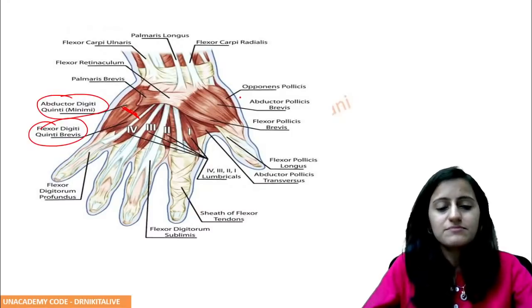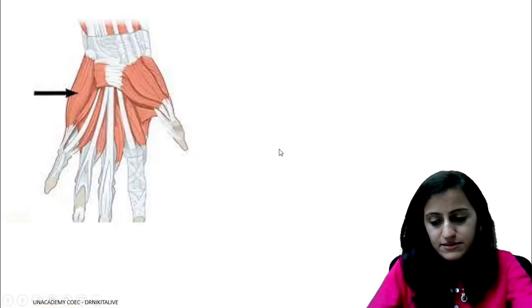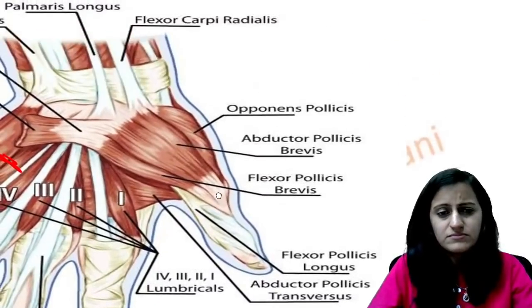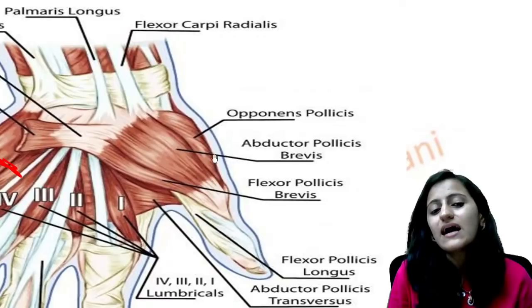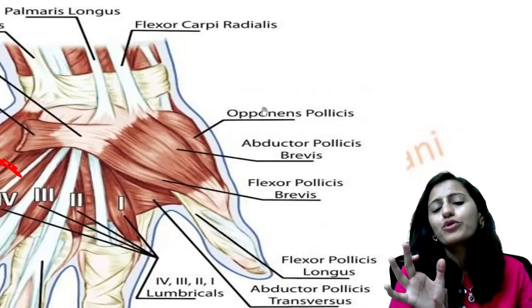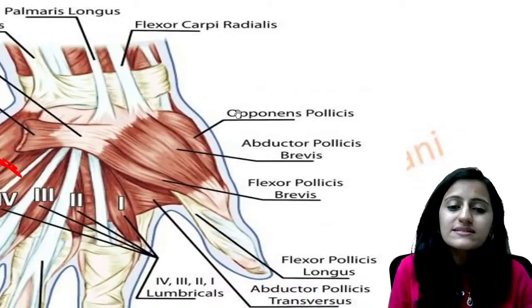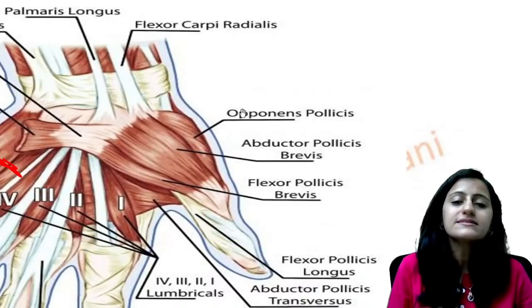How about the thenar muscles here? Let's see those. In the thenar muscles, remember the one which is the outermost is the opponens. Okay, so remember, pollicis, the outer aspect is opponens.